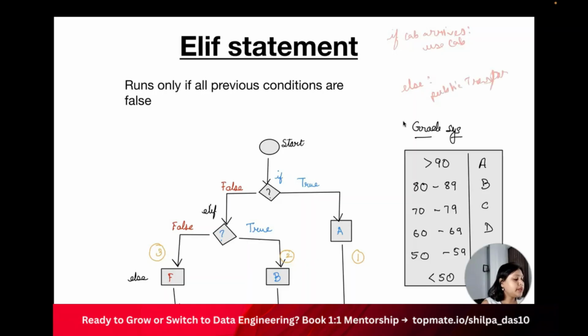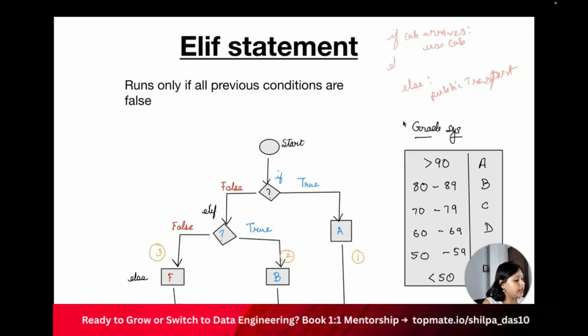Okay, let me put another condition here. Let's say if the cab arrives, I will use the cab, and if my friend picks me up, then I will go with my friend. If my friend also doesn't pick me up, then I will use the public transport, right? Because maybe my friend has a car and he or she can pick me up.